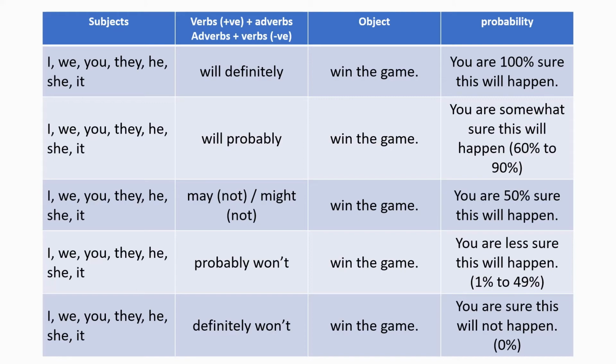The last column tells you how sure you are or how certain you are about these actions to happen in future. You look at the first row and it says 100% sure this will happen. That means you are using I will definitely win the game. So you see, you are 100% sure this will happen. But take a look at the last row. I definitely won't win the game has 0% certainty. So this is a negative sentence and you are using the adverb first followed by the verb, and it gives you almost 0% surety.